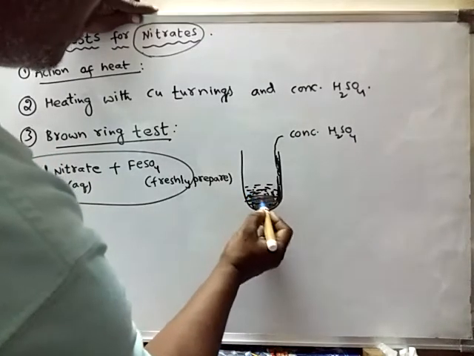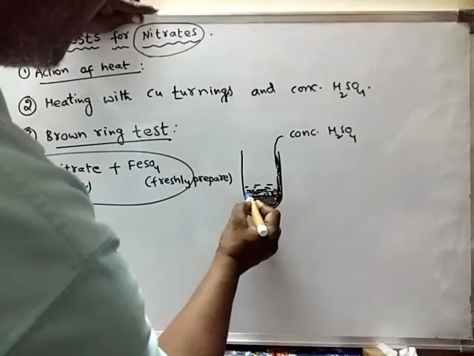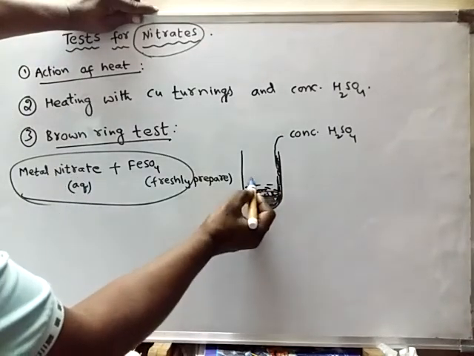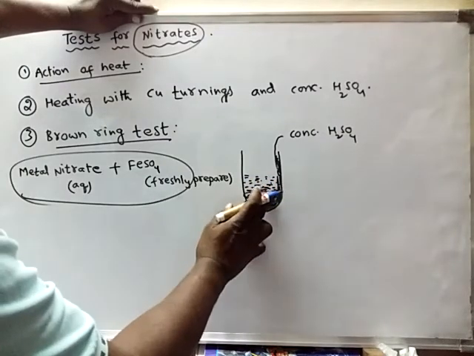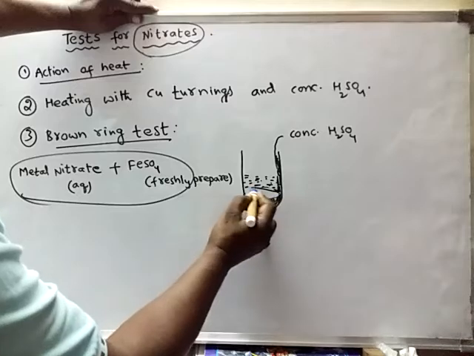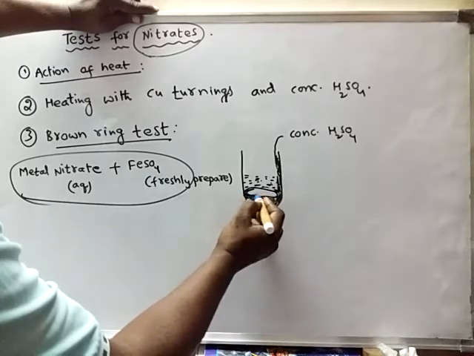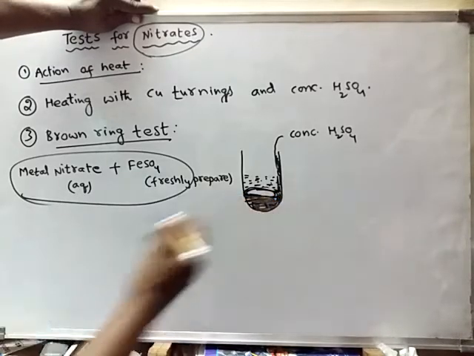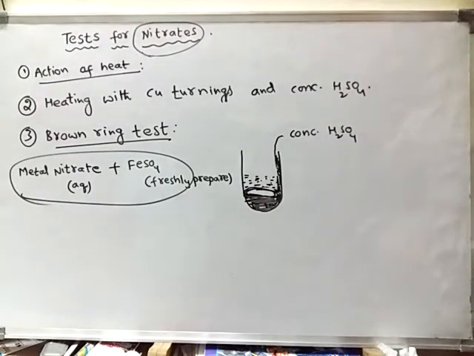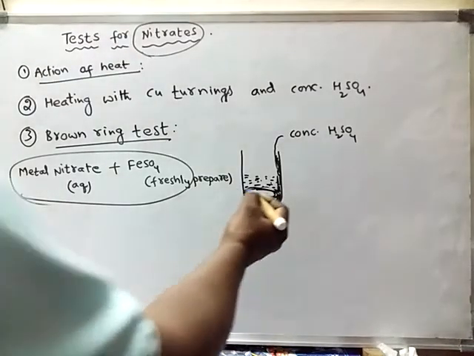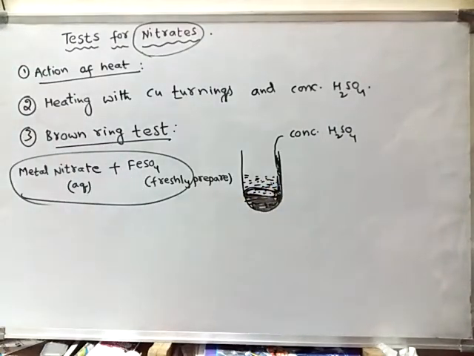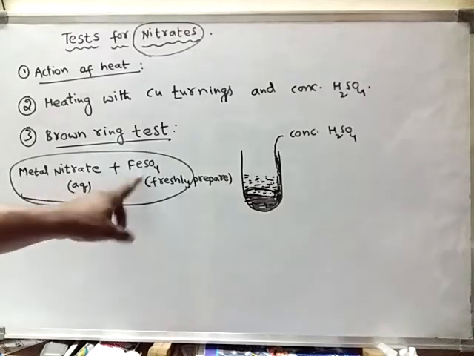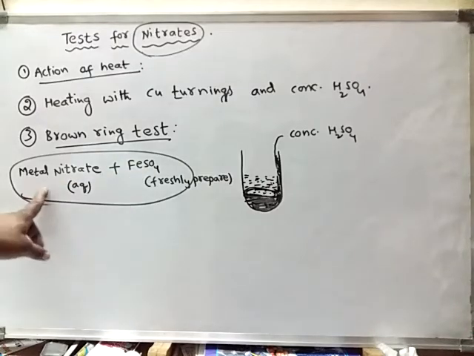Now, at the junction of this concentrated sulfuric acid and this mixture, you will find the formation of a brown colored ring. A brown colored ring is developed at the junction of concentrated sulfuric acid and this mixture.